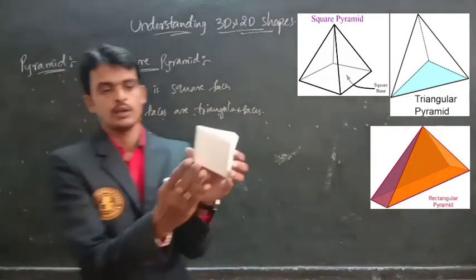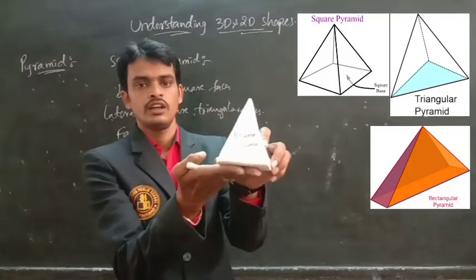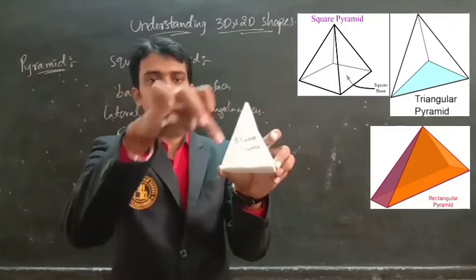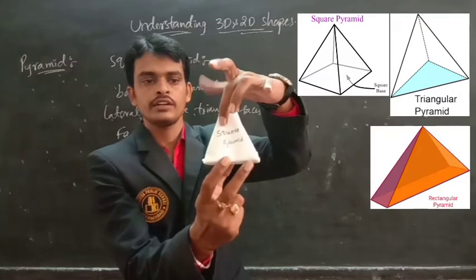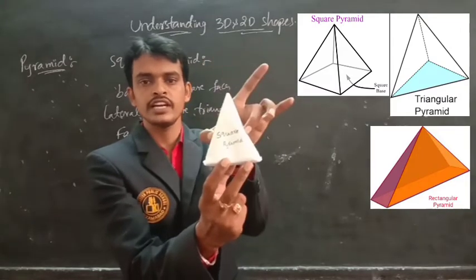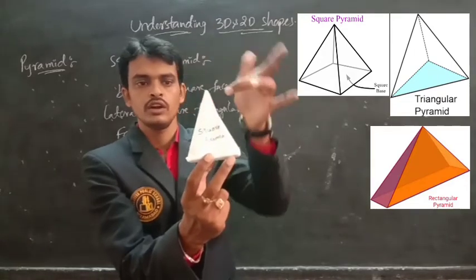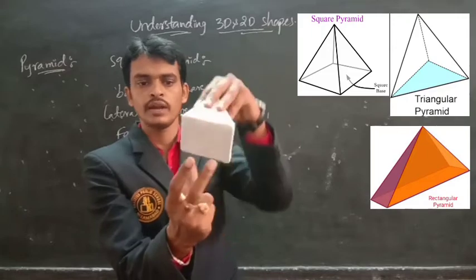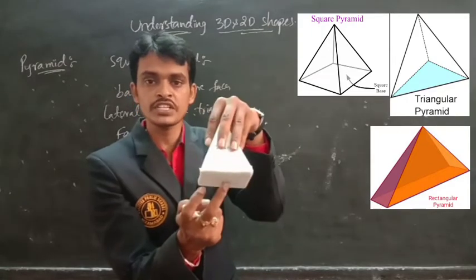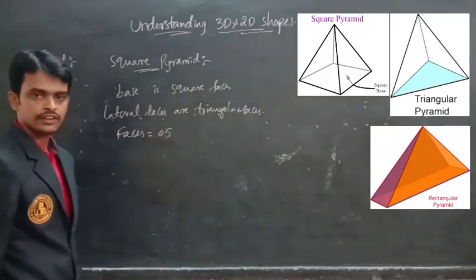Faces. Base is a square face. Yes or not? This is one face. And now we have to remember the lateral faces. See, front, back 2 and sides 2. So total how many faces? 1, 2, 3, 4. Here lateral faces are 4 and base is 1. Total how many faces? 5 faces. So it has 5 faces.